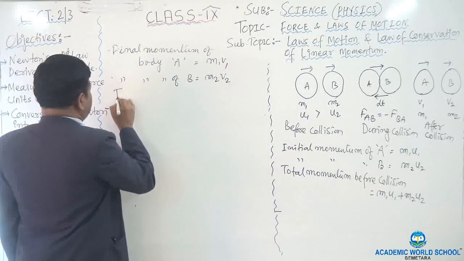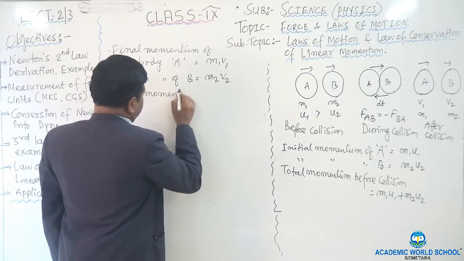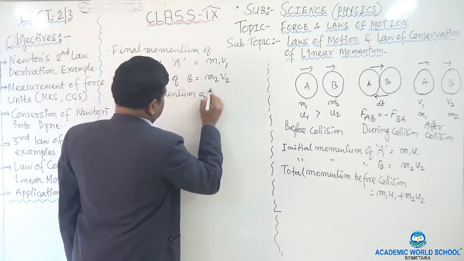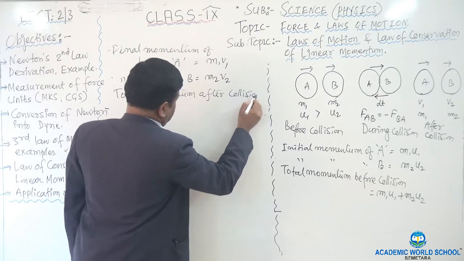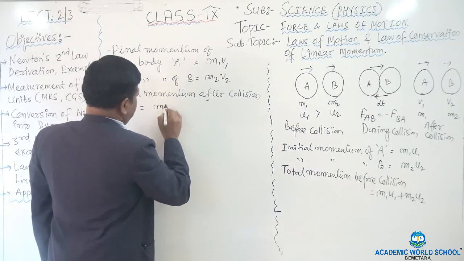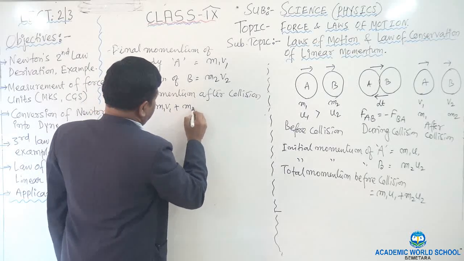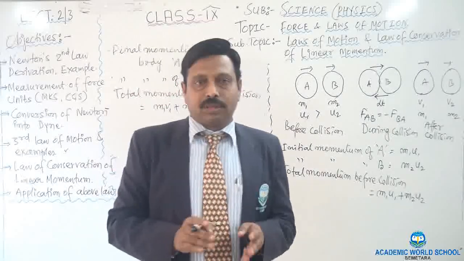Then write the total momentum after collision. How much will it be? Simply the addition, m1 v1 plus m2 v2. Done. Now we have to find the force.